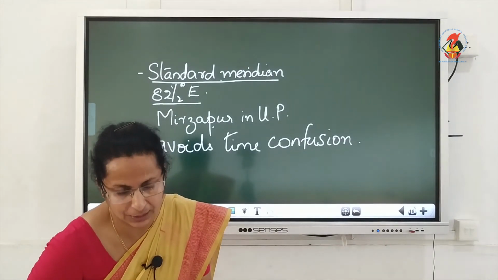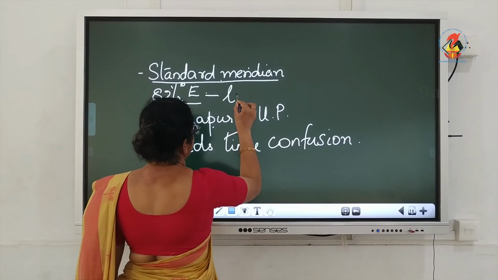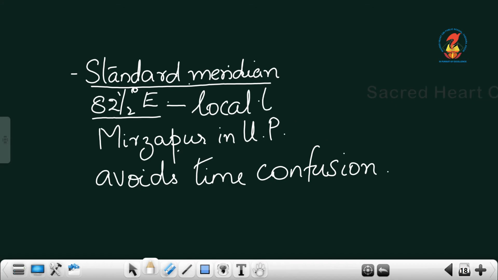The time on this longitude will be accepted as the local time for the country. So, if it is say 4 p.m. there, then that will be the time for all places in the country. Whatever the time is on this longitude is accepted as the time for the whole country.